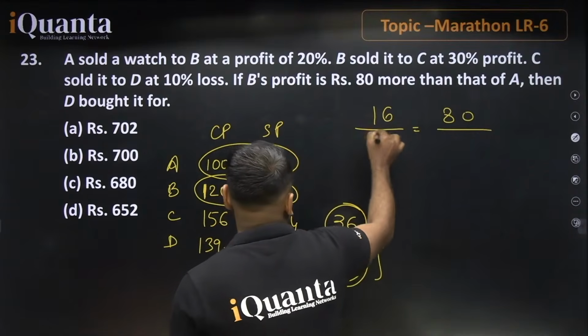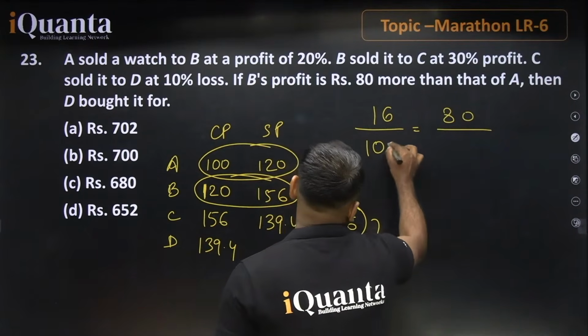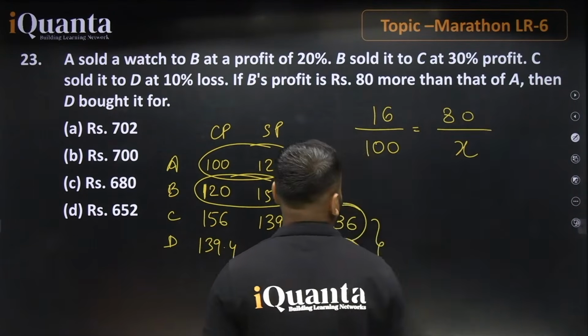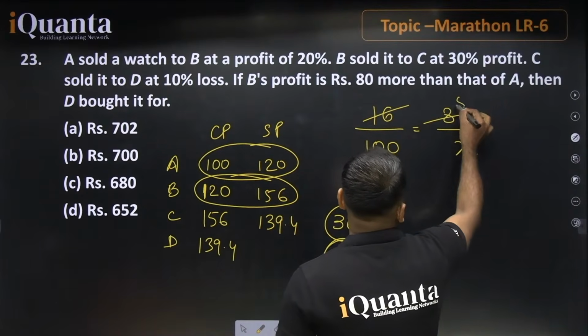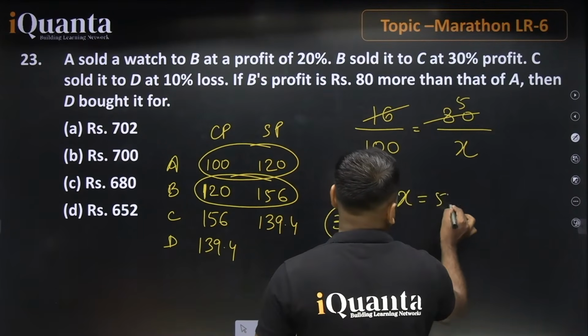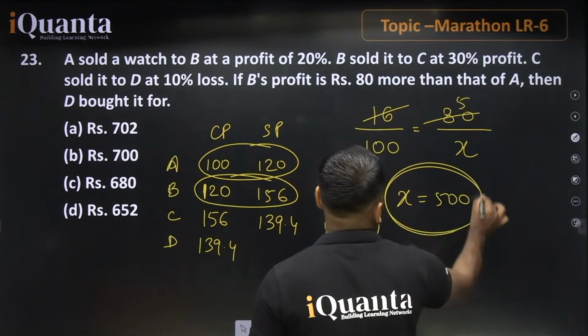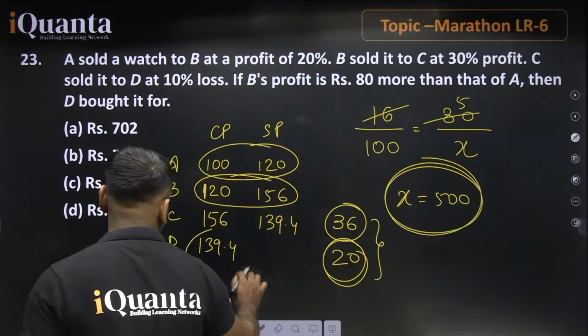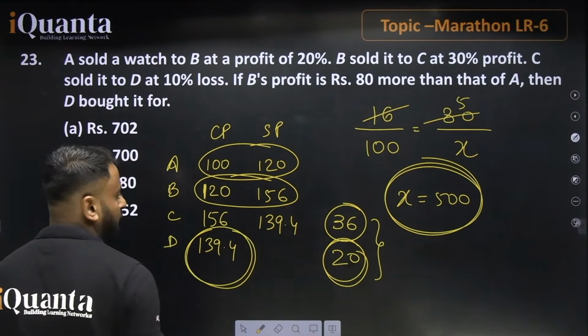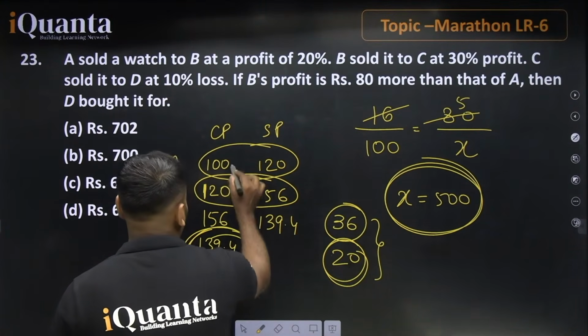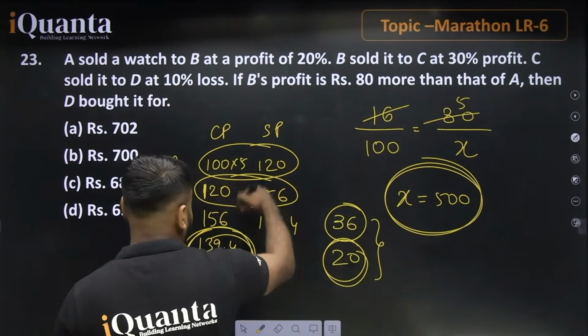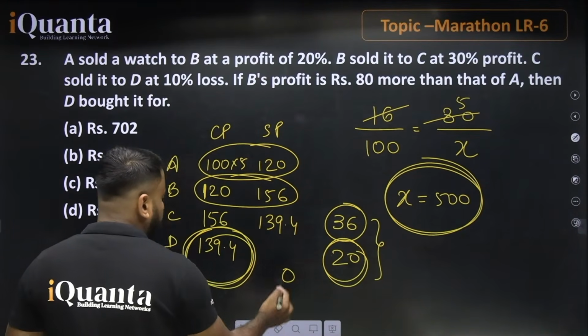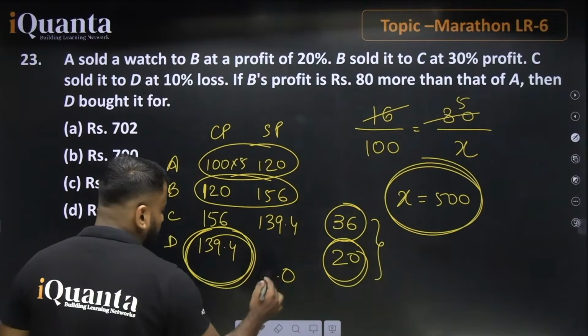And when we are talking about this, the original cost is 100. It means we need to find the original cost. So 16 5s, and the original cost is 500, right? The original cost is 500. Then D bought it for. The statement is asking about D. You can just multiply it by 5, because every value will be multiplied by 5. So 5 4s are 20, 2 remains, 9 5s are 45, 47.